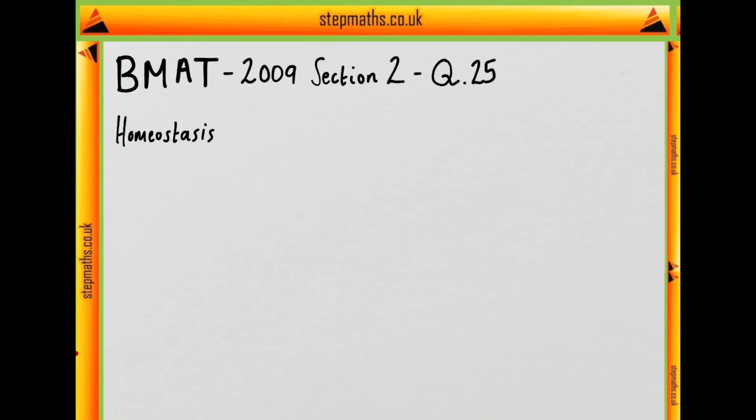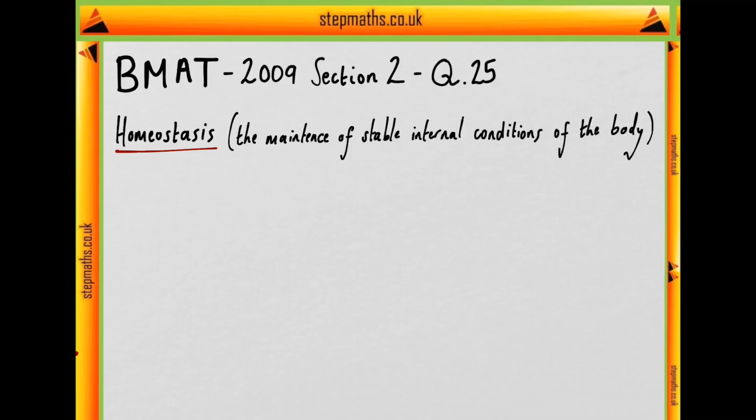In question 25, we're being asked about homeostasis, which we're told is the maintenance of a stable internal condition in the body, or rather the maintenance of several stable internal conditions of the body. Now, we might have our own definitions, but this is the one that we're given, and it's a reasonable assessment of what homeostasis is. We might also add, perhaps, that homeostasis does this through negative feedback mechanisms, which respond to specific stimuli and through specific effector organs mediate responses.